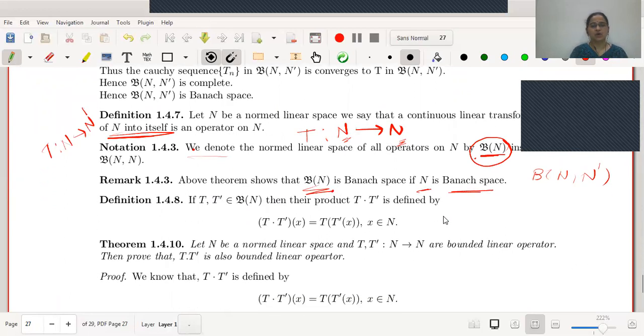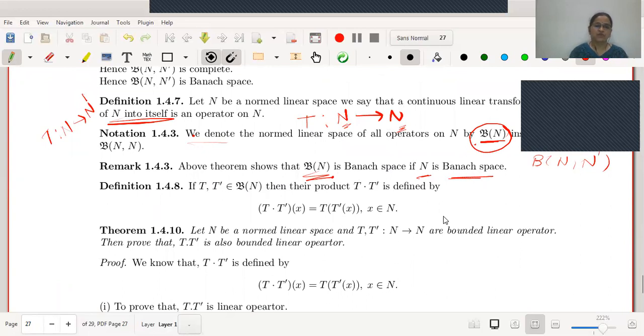Now let us go to the next definition. For any two mappings T and T dash in B of N, the product T T dash is defined as T T dash operated on X is T of T dash of X. Why is this mapping going to hold? Because both T and T dash are mappings from N to N. Therefore, if we start with an element X in N, the first image is T dash of X.